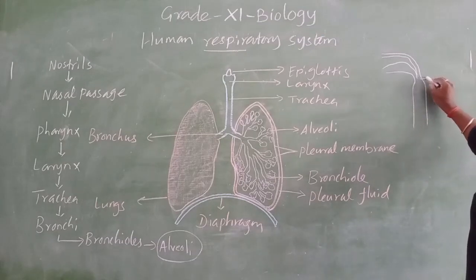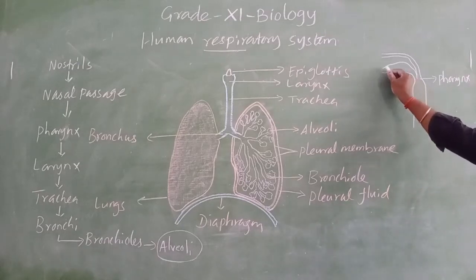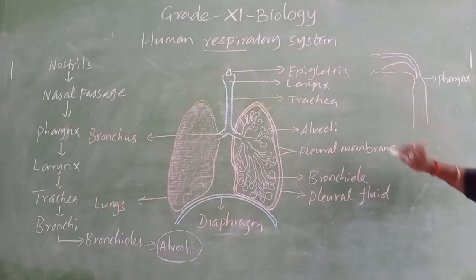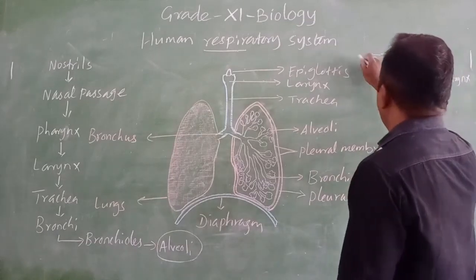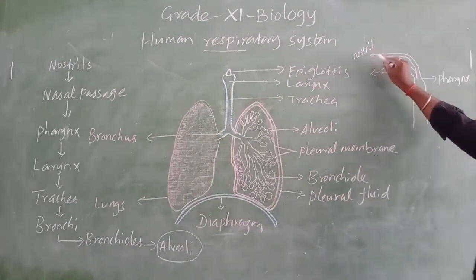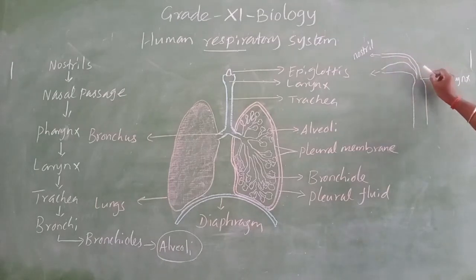This area is the pharynx. This is the mouth. This is the nostril. So in the nostril the air enters, then it enters the nasal passage, then it goes to where? Pharynx.